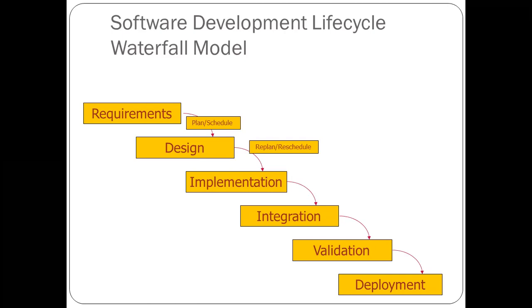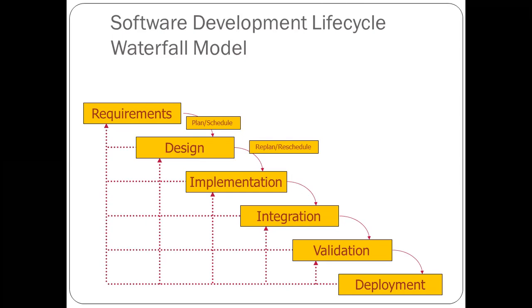But after writing the coding, it is very difficult to replan and reschedule. So here you can replan and reschedule. Now you can see here again the connectivity. After the deployment, again, if you want to validate or integrate or implement or design or revisit requirements, you can see the connectivity under the waterfall model. So this is the complete case and how they have the connectivity with each other.